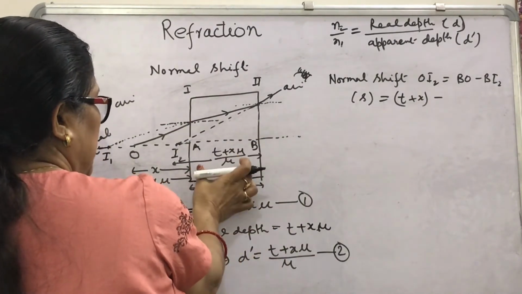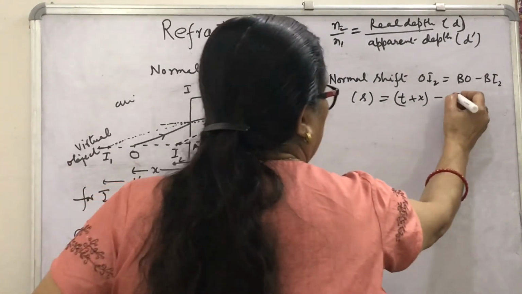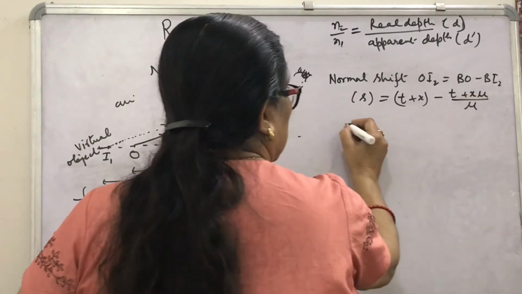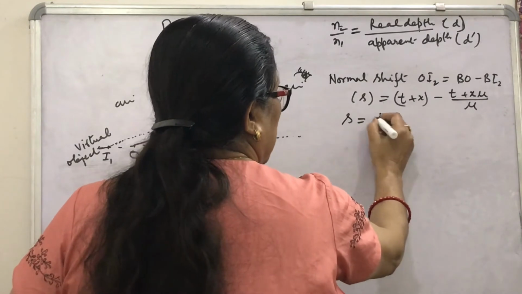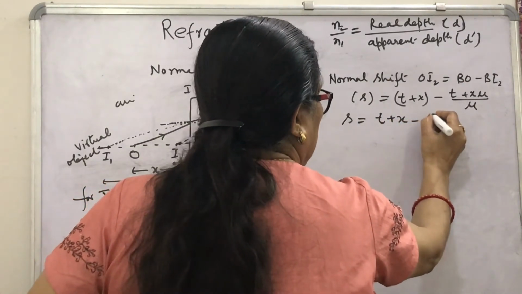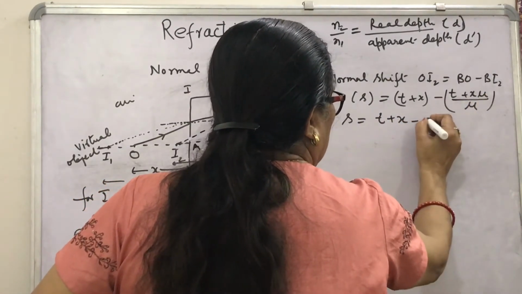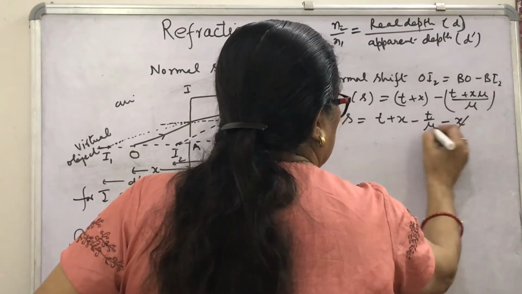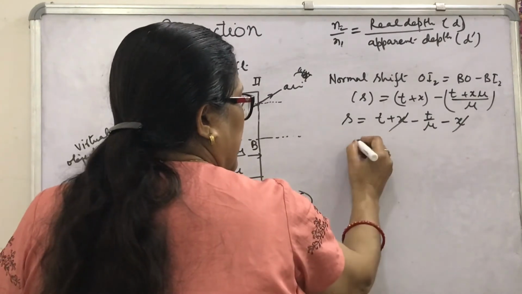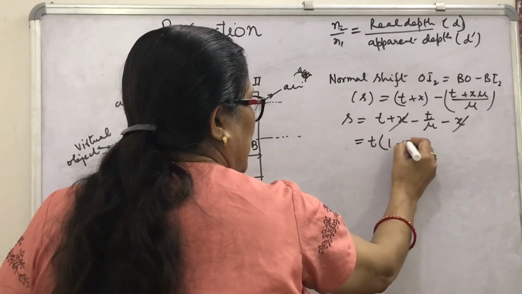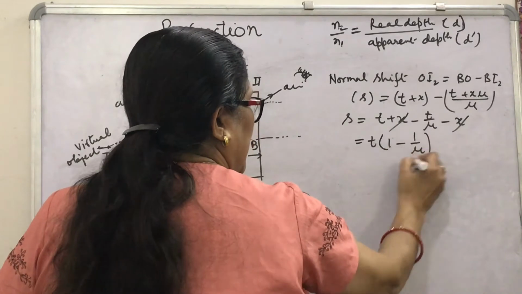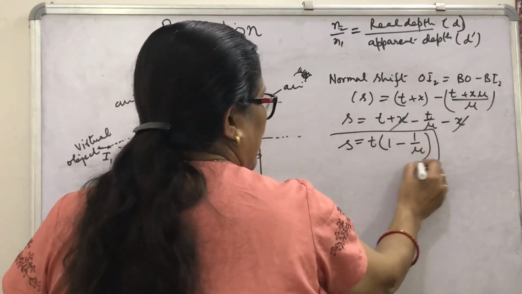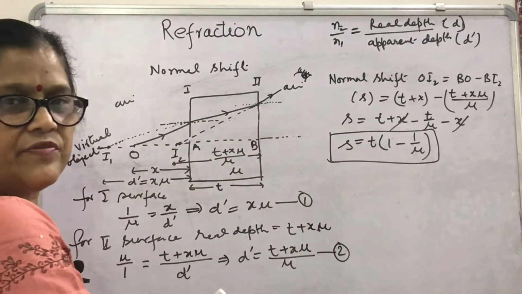What is BI2? This is T plus X mu upon mu. So S will be equal to T plus X minus T upon mu minus X. So X will be cancelled. If you take T common, you will get T into 1 minus 1 upon mu. This is the formula for normal shift.